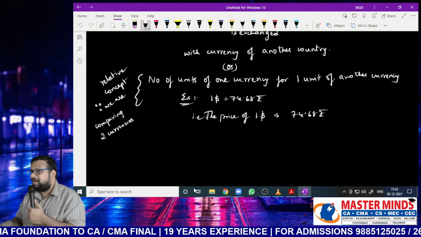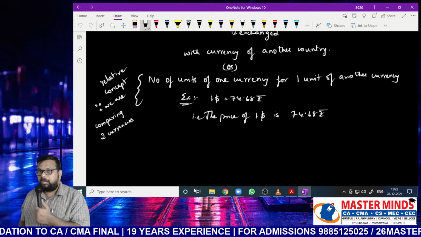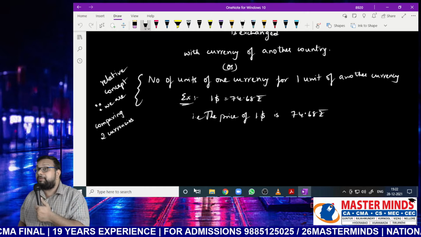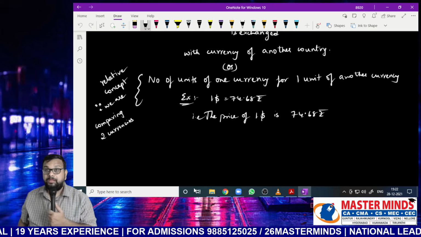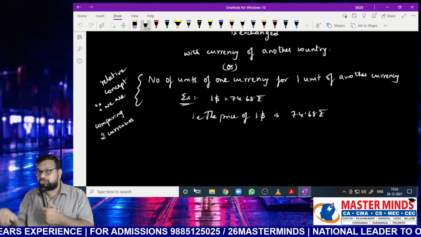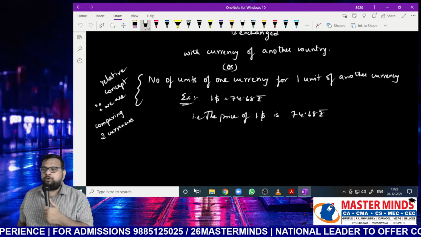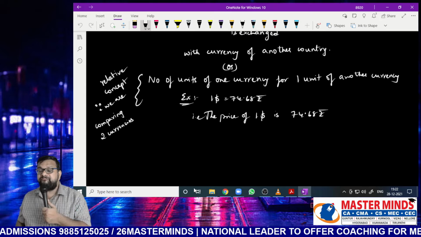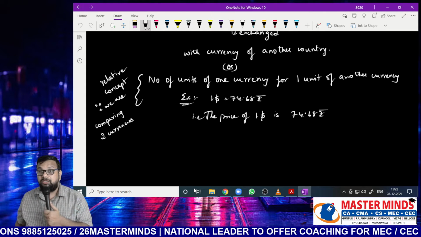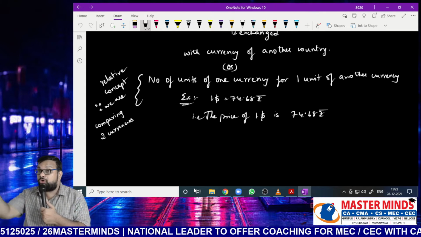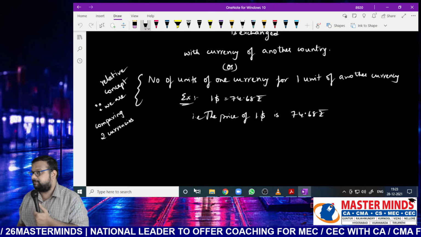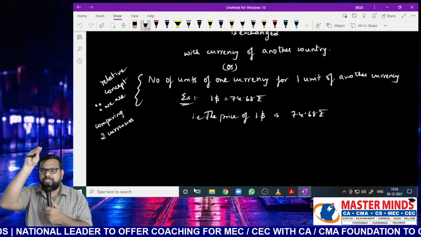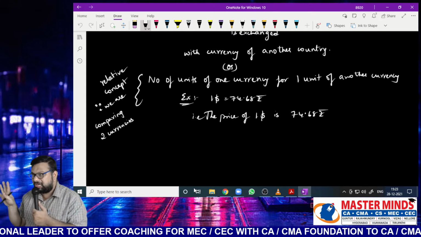Because of this pandemic, the Indian economy suffered a lot. Government revenue also got affected. So for the time being, what did the Indian government do, Nana? It borrowed from the IMF. IMF is a domestic organization or an international organization? Mostly that also deals in dollars. So when India is borrowing from the IMF, do we receive rupees or dollars? But if you want to use that in India, you have to convert those dollars into rupees. So the reason for studying exchange rate is globalization. If there is no globalization, there is no need to study exchange rate.